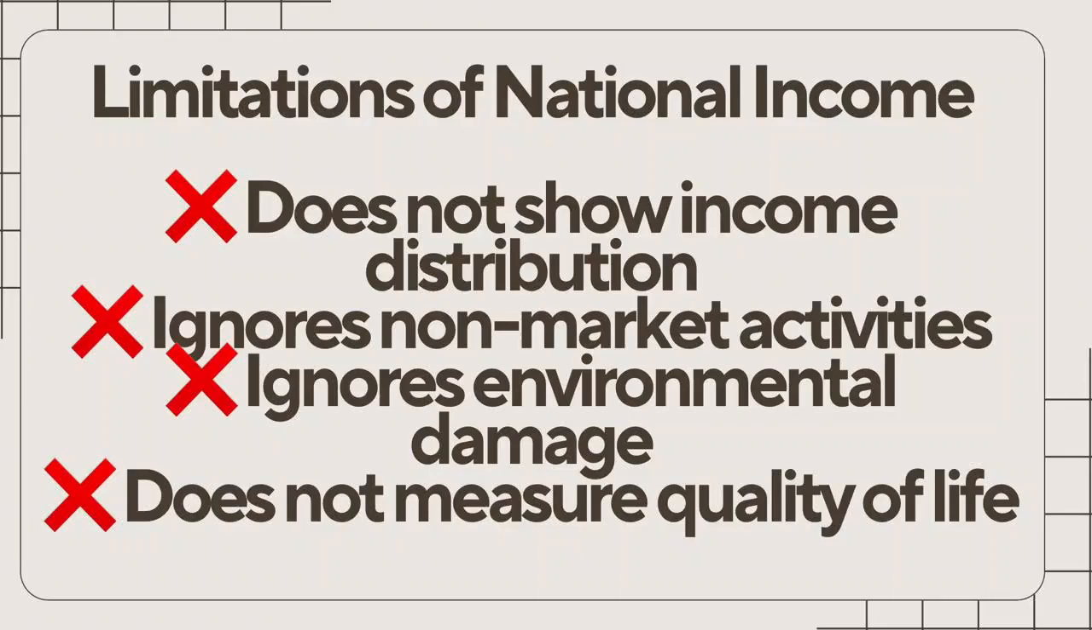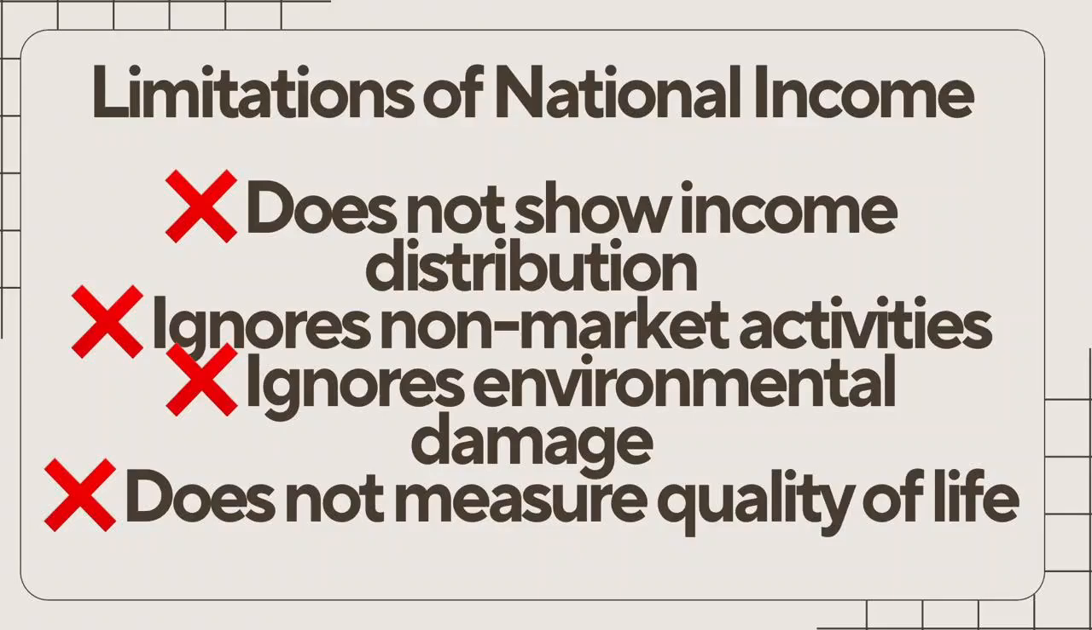Limitation 3. Environmental damage. Now imagine a factory producing thousands of products every day. Production increases, national income increases. Sounds good, right? But what if the same factory pollutes a nearby river and releases harmful smoke into the air? People may become sick. The environment may suffer. National income does not deduct these environmental costs. So higher production does not always mean better well-being.